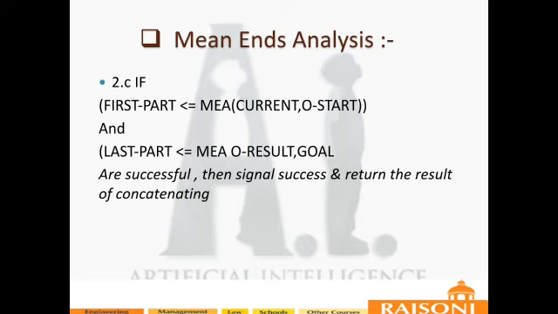Okay, so don't bother about this. Means-end analysis is a heuristic searching technique. There the heuristic function is already available, and with the help of that we are going to guide the state space search problem. Okay, so what is a heuristic function? A heuristic function is a function that calculates f(n) and g(n). These things we have already covered in the AO star algorithm, so you have to go through that video. So means-end analysis is a heuristic searching technique.